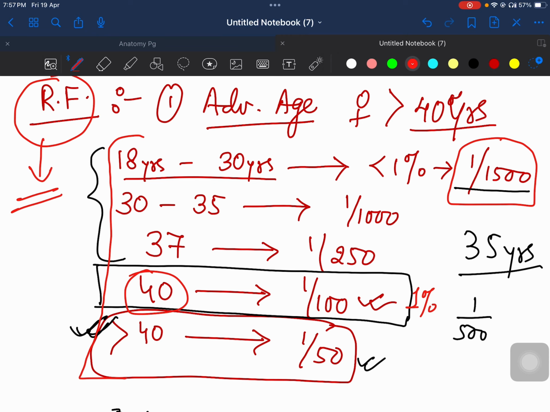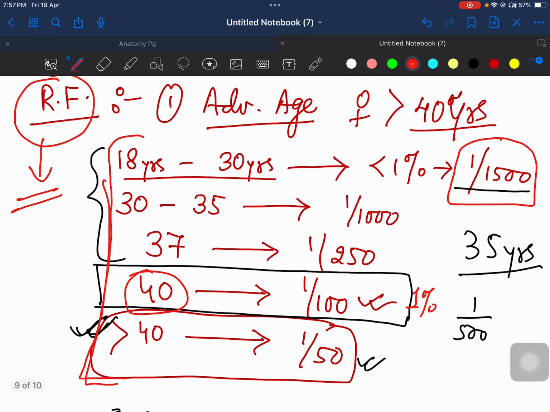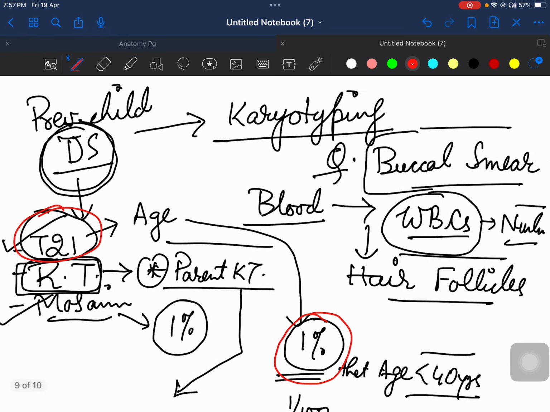ठीक है, सो ये baseline risk है, मतलब अगर previous baby में डाउन सिंड्रोम नहीं है तो इस बार अगर कोई pregnant होती है तो depending upon this age you have baseline risk of getting Down syndrome. But अगर previous baby में कभी Down syndrome होता है because of trisomy 21, then इस बार baby में होने का risk is 1%, that is 1 in 100. But if age less than 40 है तो baseline risk छोड़ के हम बोलेंगे कि rather than 1 in 1500 you will have 1 in 100. But अगर age more than 40 years हो जाता है तो तुम्हारा previous history के risk से ज्यादा बढ़ के है तुम्हारा age का risk. So your age risk will predominate over your previous history का risk.